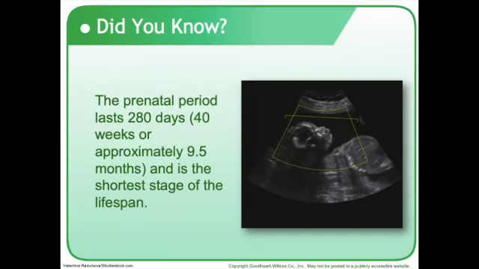Do you know how long the prenatal period lasts? It's 280 days, which is 40 weeks or approximately 9.5 months, because when you think about it, a week is 7 days. That's only 28 days in a month. That would be 28 days in a month, but some months have 30 or 31 days, which accounts for those extra few days here and there, which is why it's not a complete 10 months, because each month is not 28 days. Each month is 30 or 31 days.